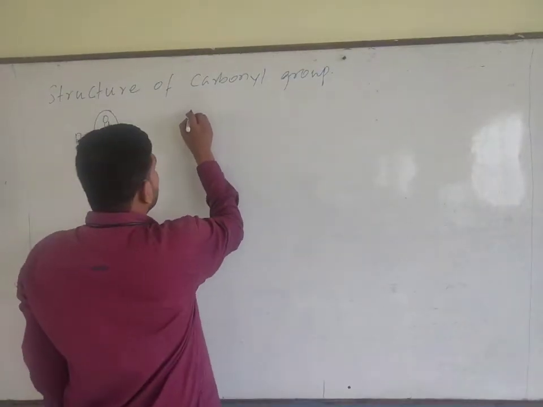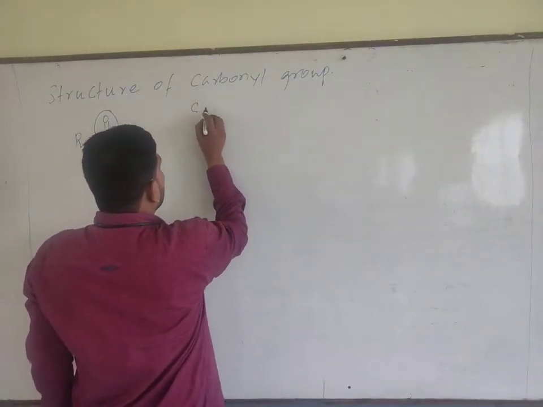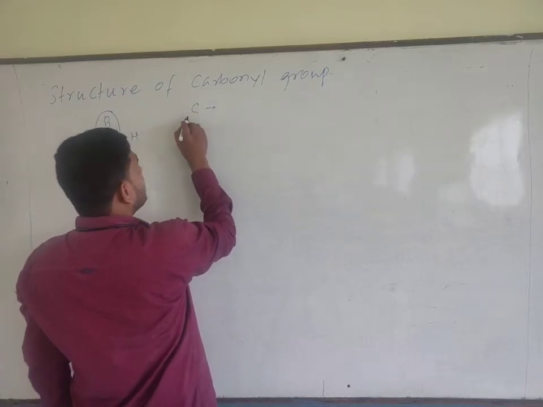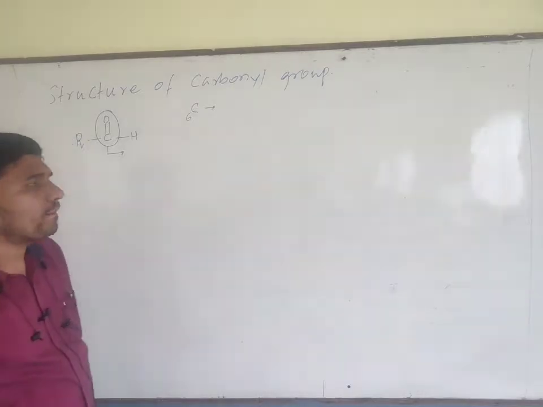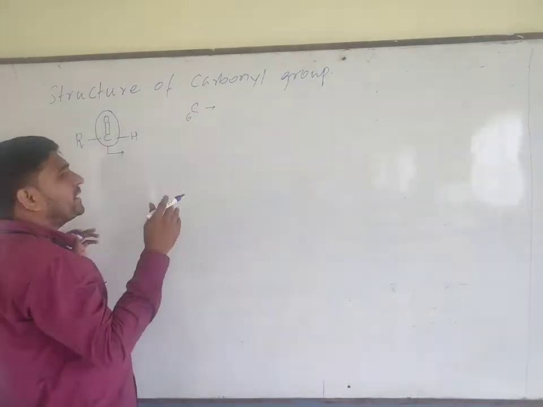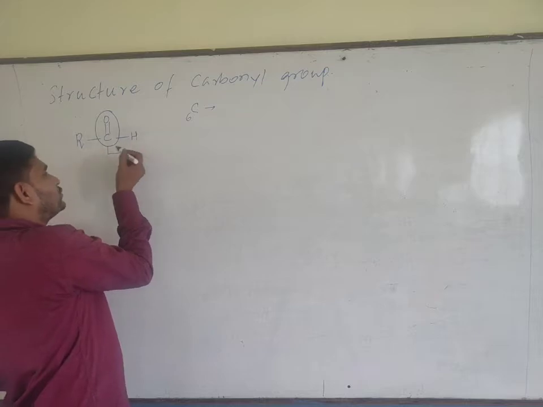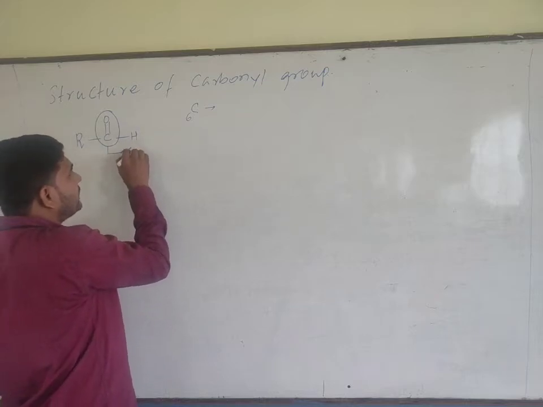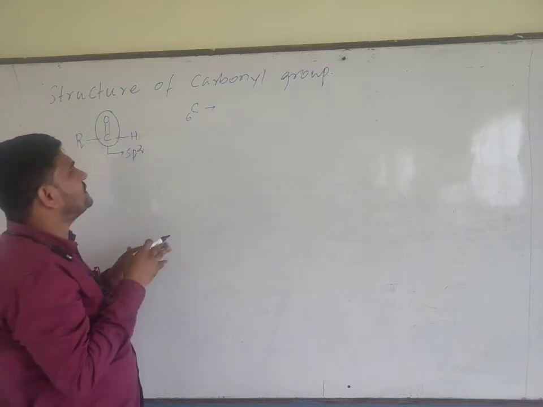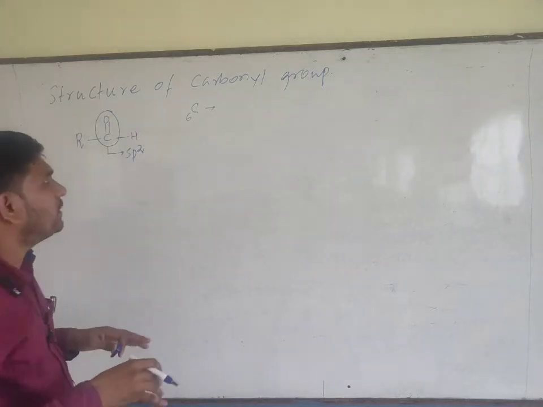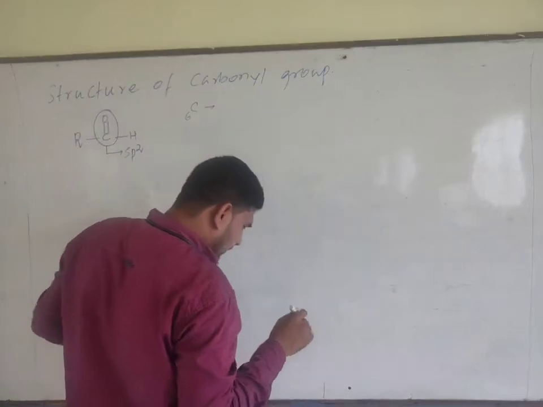We know that the atomic number of carbon is 6. By looking at this compound itself, carbon contains a double bond, so it should be sp2 hybridized. But how it is sp2, what is the geometry, and what is the bond angle? We need to study that.